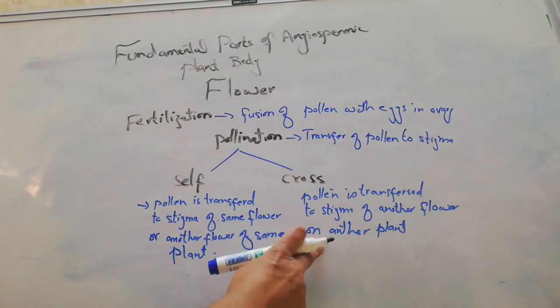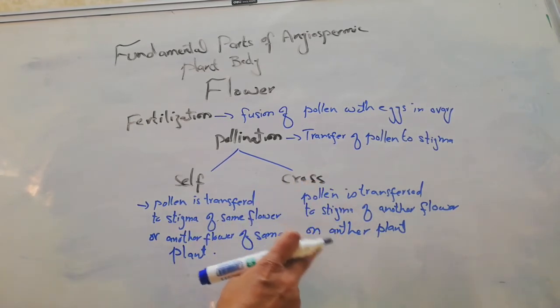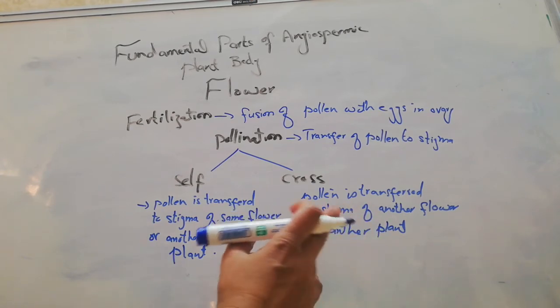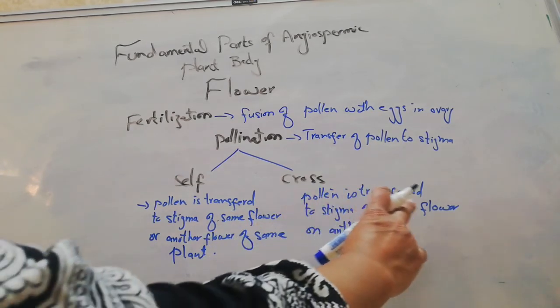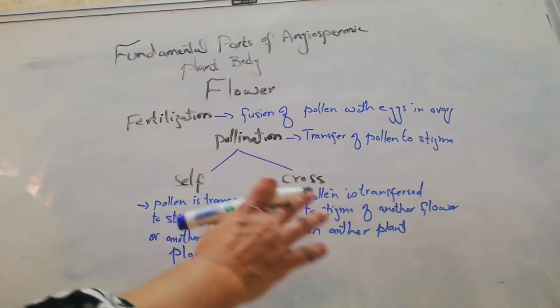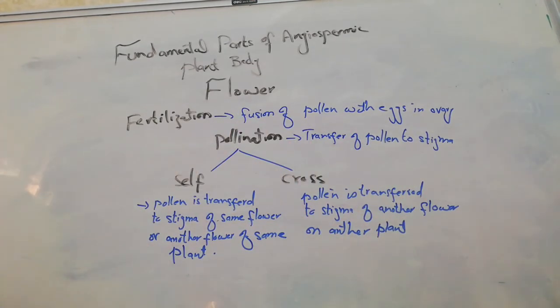In this case, pollen is not transferred to the stigma of any other flower of the same plant, but is transferred to another flower which is present on another plant. Then this type of pollination is known as cross pollination.